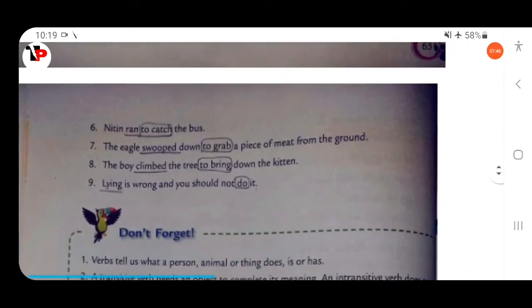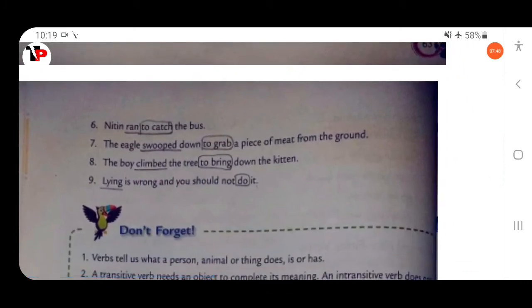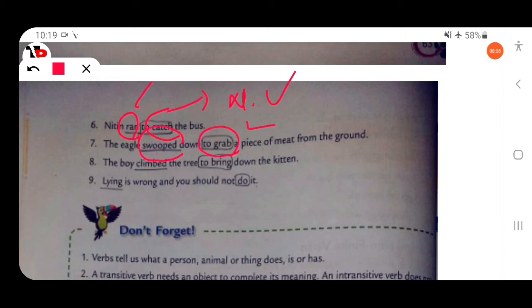Then next, Nitin ran to catch the bus. So here ran is finite verb and to catch is non-finite verb. Then next, the eagle swooped down to grab a piece of meat from the ground. So here swooped is finite verb and to grab is non-finite verb. The boy climbed. Climbed is finite verb. To bring is non-finite verb.